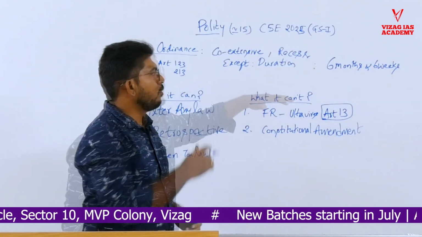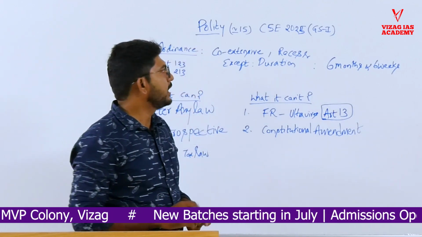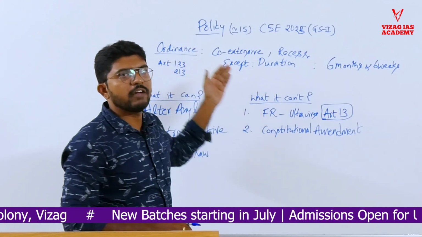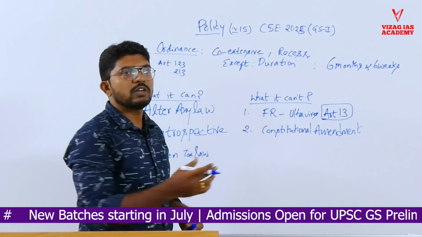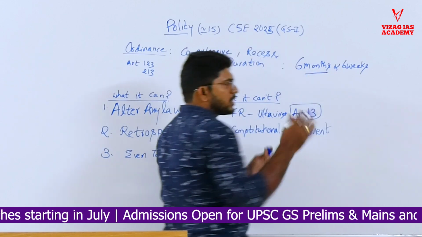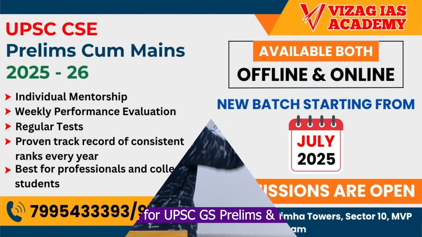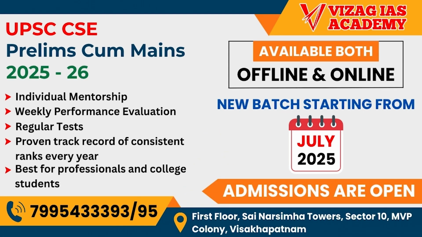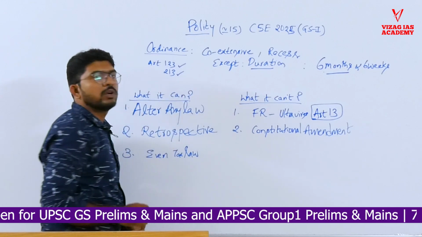The Constitution says that once the legislature or the assembly is in session, they have to discuss this ordinance and either pass the law or revoke it, within 6 weeks of reassembly. The maximum time between two sessions can be 6 months. So the maximum lifetime is 6 months and 6 weeks. This is about duration and lifetime. The President does this through Article 123 and Article 213 gives the power to the Governor.